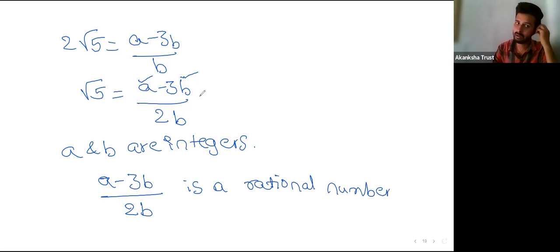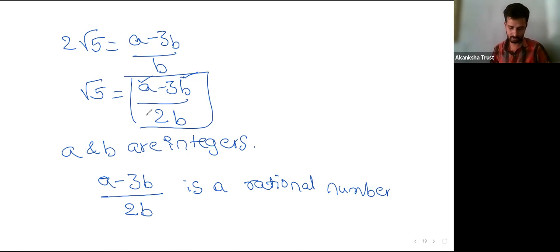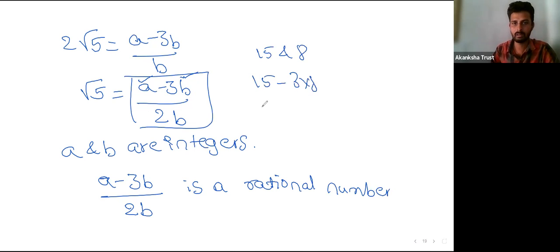As A and B are coprime numbers, it is an integer, right? So if you put any values, let's give an example like 15 and 8. So 15 minus 3 multiplied by 8 divided by 2 into 8. So this gives you an integer, right?